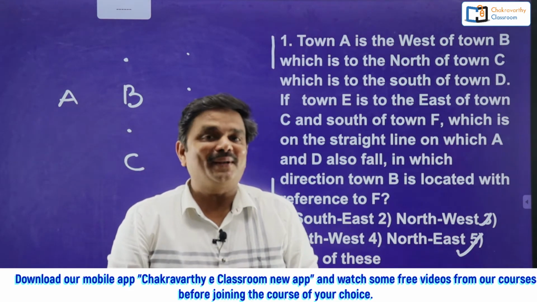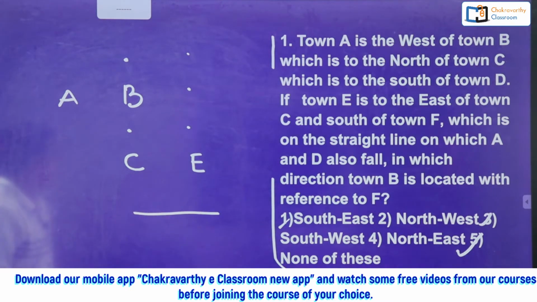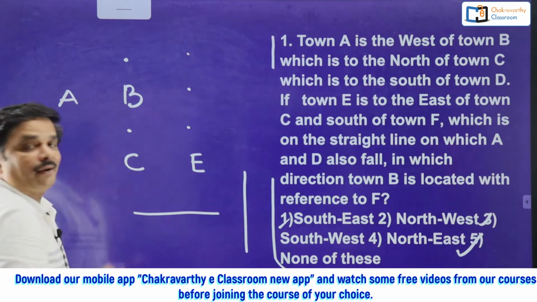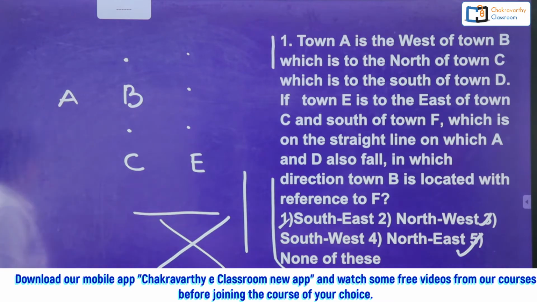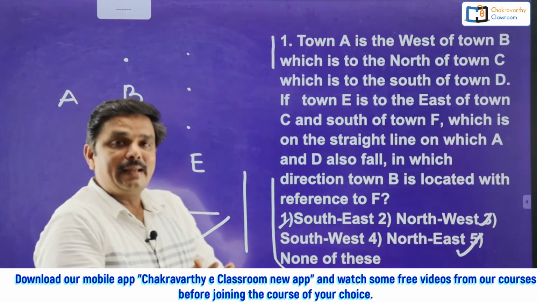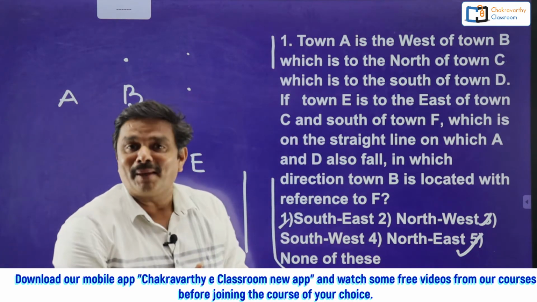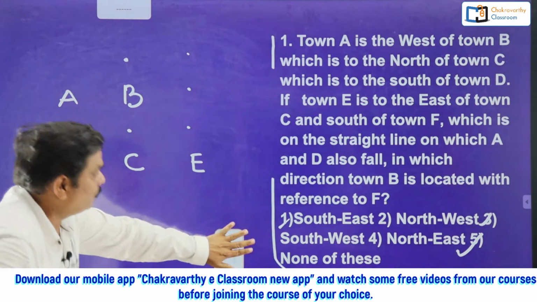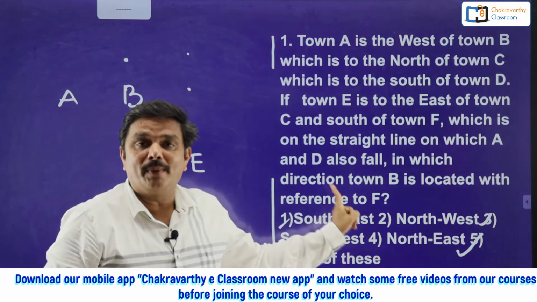What do you mean by a straight line, students? Straight line means immediately this line comes to our mind. Not only that one, of course it's a straight line. Even this is also a straight line. Diagonally this is also a straight line. Even this is also a straight line. But one thing is important here: A, D and F must be on a straight line, whatever the direction may be. So clearly now A, D and F should be on a straight line and all the other conditions should be fulfilled.